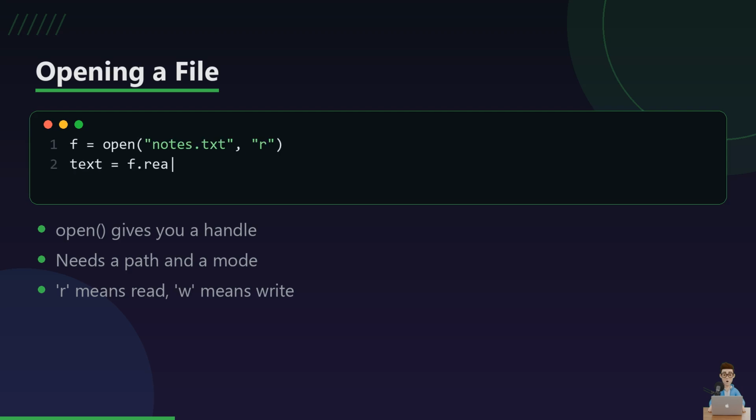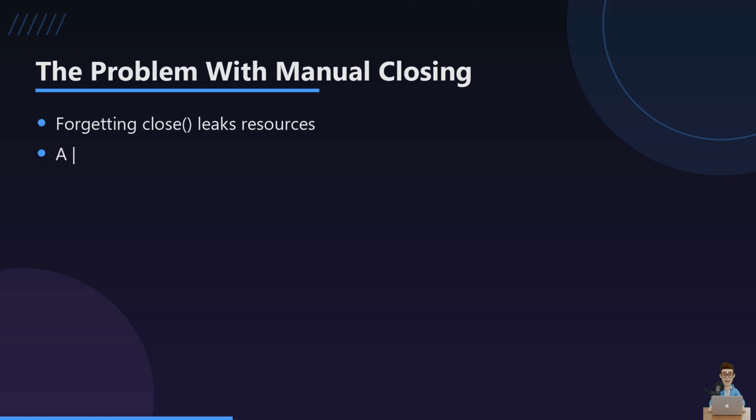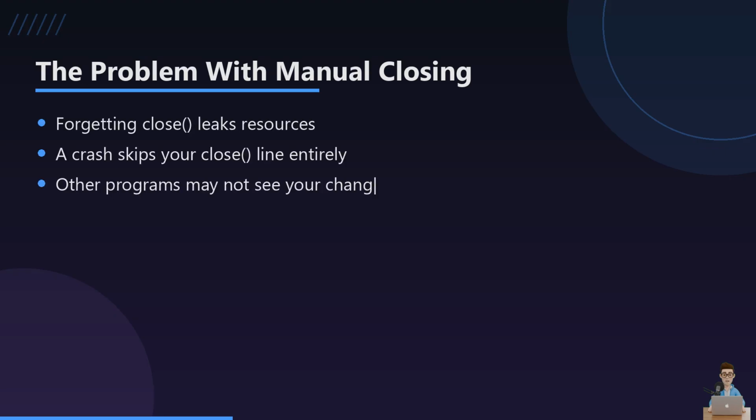Here is the most basic way to open a file. You call open, give it the path and the mode, and it hands you back a handle you can read from. Notice that last line, f.close. We have to remember to close it ourselves, and that is exactly the part people forget. You might wonder why closing even matters. Think of it like leaving a library book checked out forever, nobody else can borrow it, and if the system crashes mid-read, your close line never even runs. In short, manual closing is fragile because humans and crashes both forget.